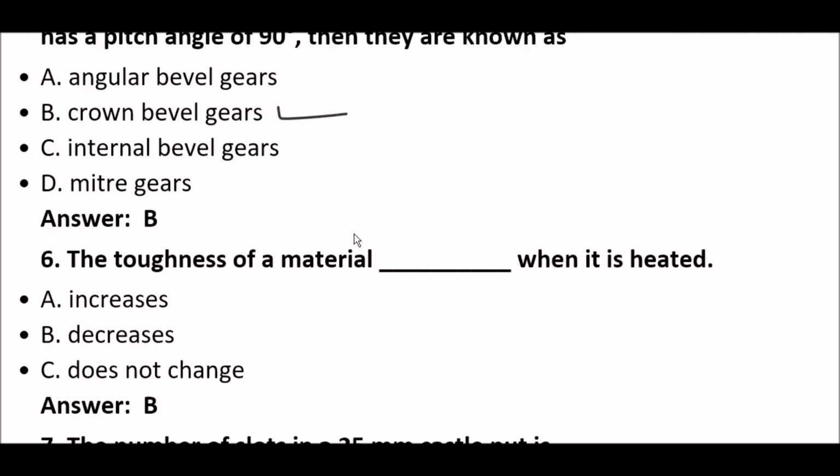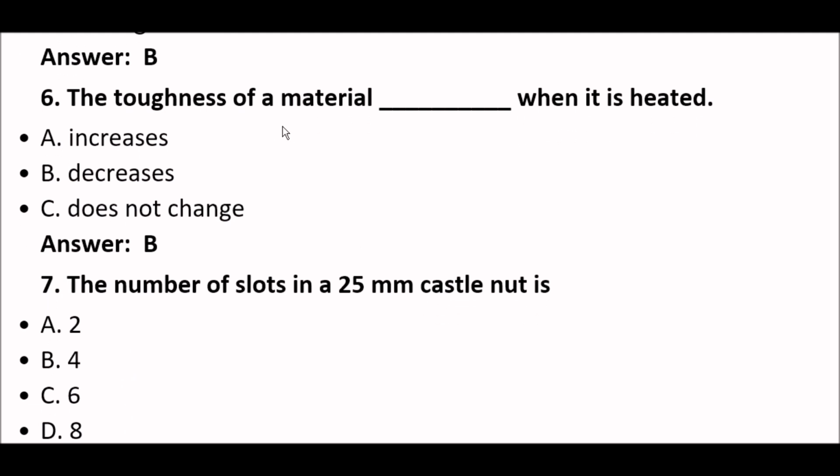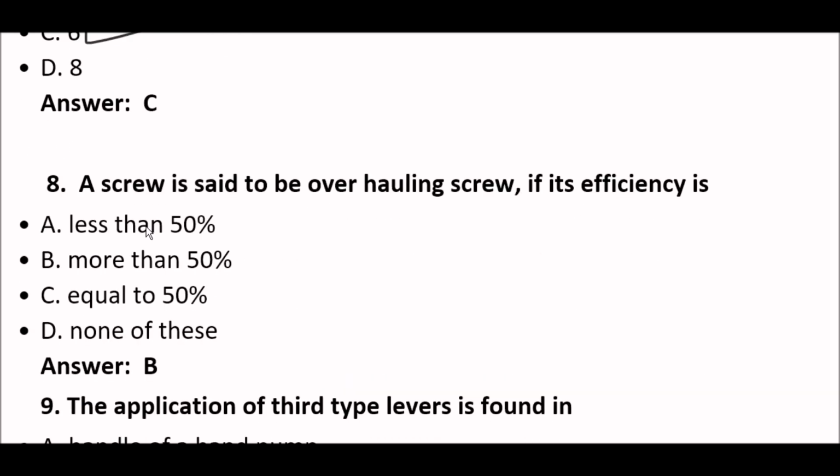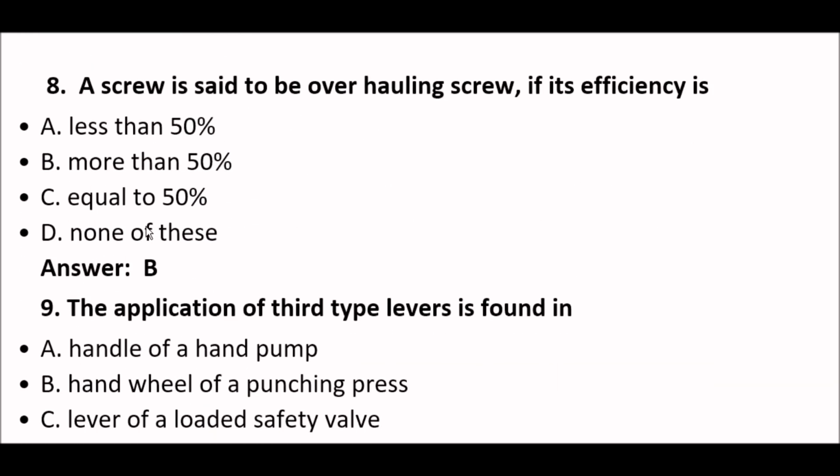Option B. Next question. The toughness of a material blank space when it's heated. Option B decreases. Means the toughness of a material decreases when it's heated. Next question. The number of slots in a 25 mm castle nut is 6. Okay. Option C is right here. Next question. A screw is said to be overhauling screw if its efficiency is more than 50%. Okay. Option B. Next question.